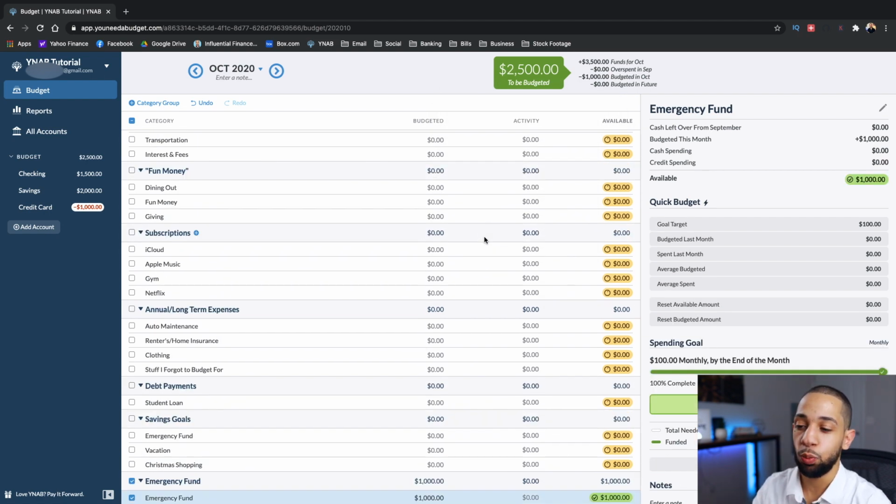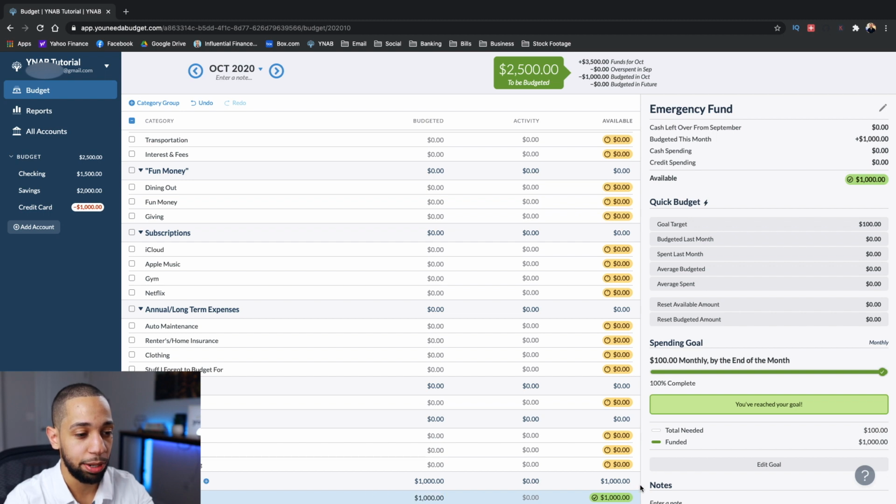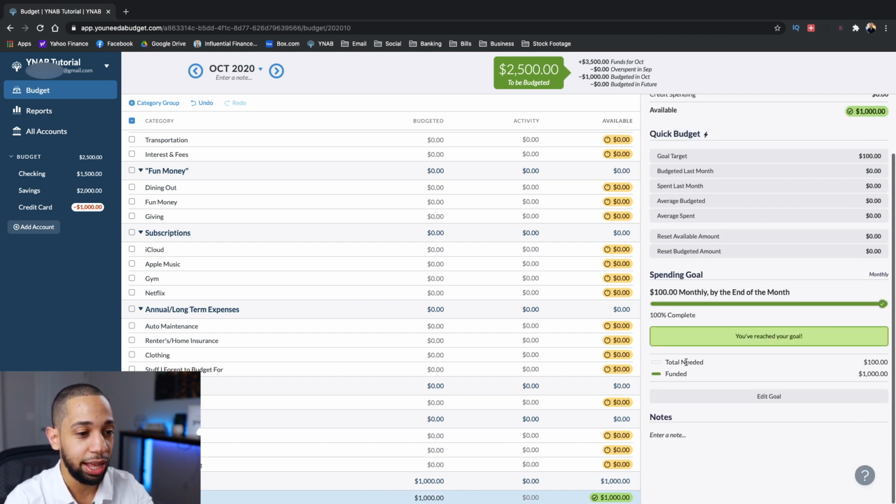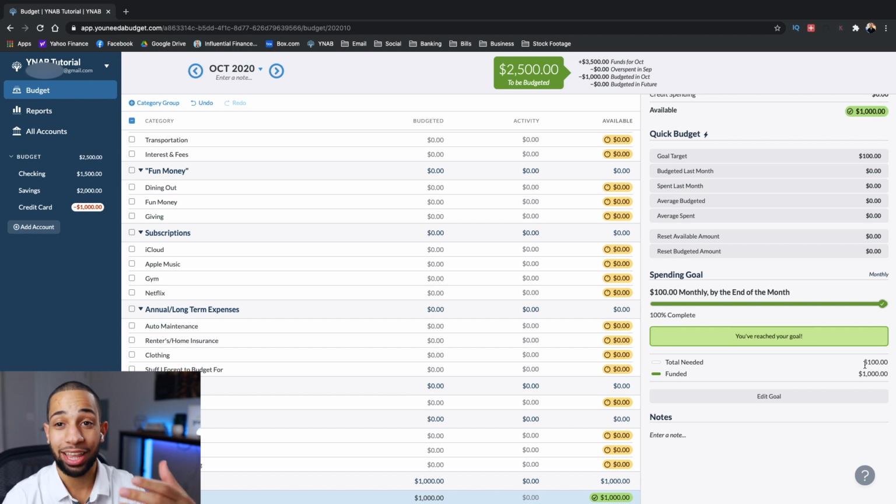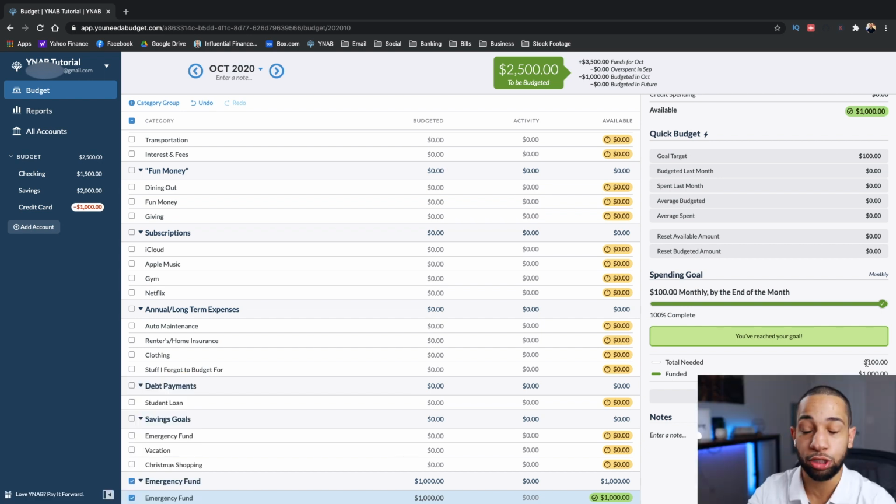Ideally, obviously, you want to have a lot more money in your emergency fund. A fully funded emergency fund should have at least 3 to 6 months worth of living expenses. So I have made it a goal, as you can see here. I have put $1,000 towards my emergency fund, but I have made it a monthly savings builder goal to continue to contribute at least $100 a month towards my emergency fund so that I can be protected if there are any emergencies that come up.